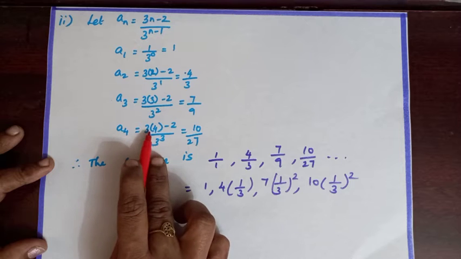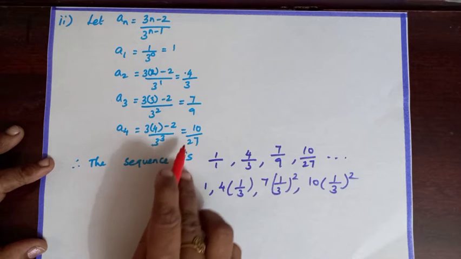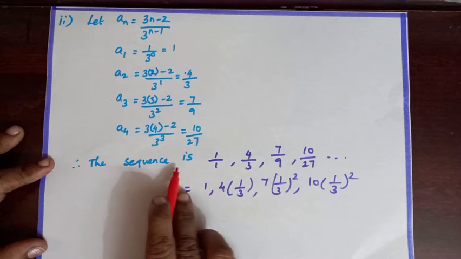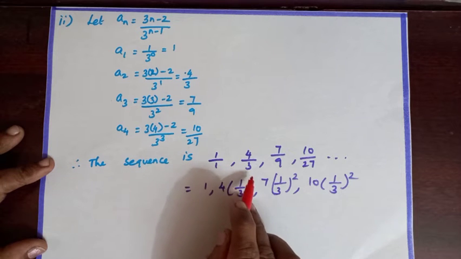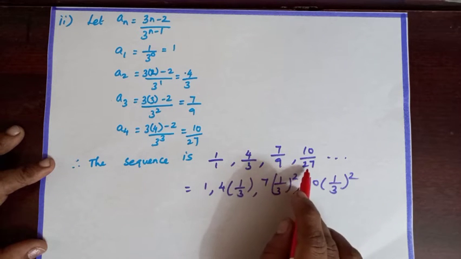3 power 3. 3 4s are 12, 12 minus 2 is 10. So 10 by 27. The sequence is 1 by 1, 4 by 3, 7 by 9, 10 by 27.